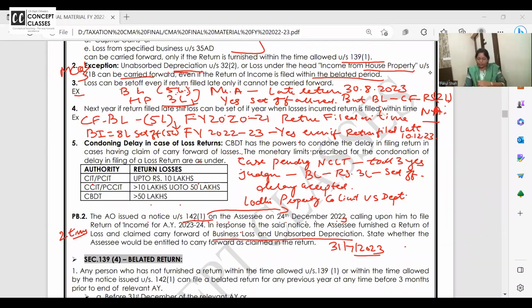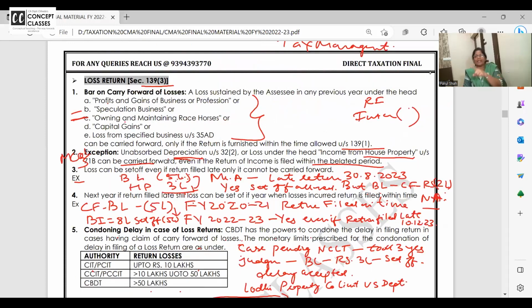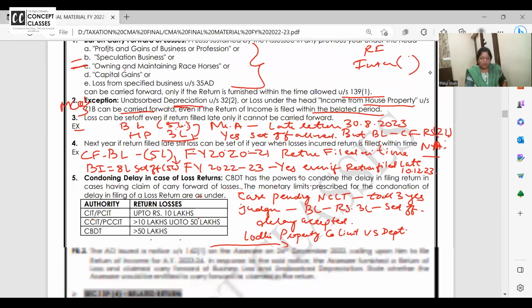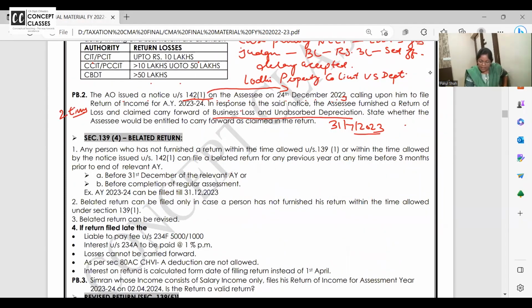The AO said, so you filed a late return, and in the late return you are trying to push your business losses and unabsorbed depreciation. Which losses can be carried forward to next year even if you file your return late? House property and unabsorbed depreciation. Can they carry forward? Answer is yes. Can be carried forward even if return of income is filed late.